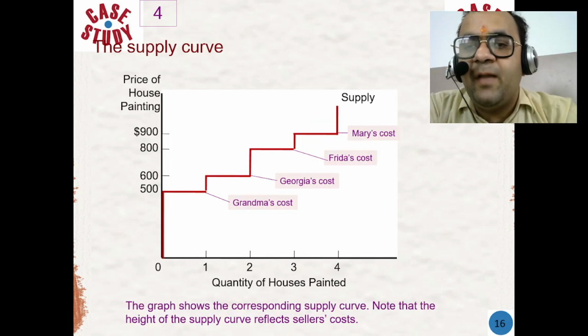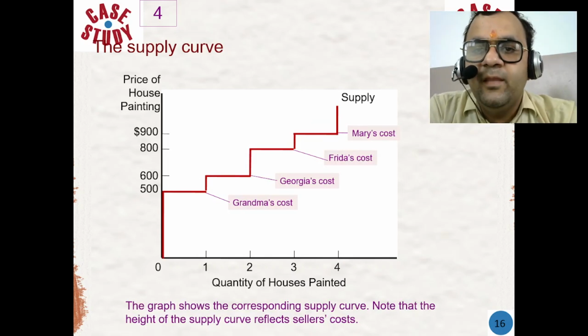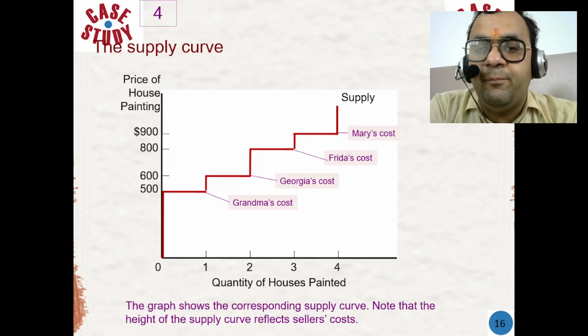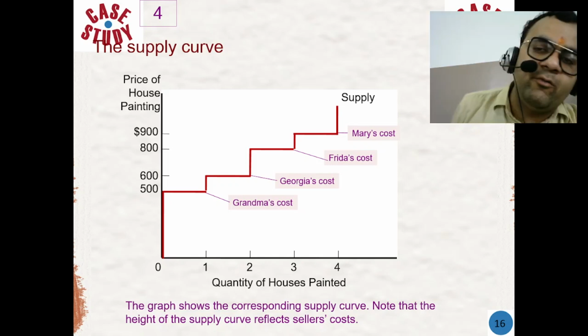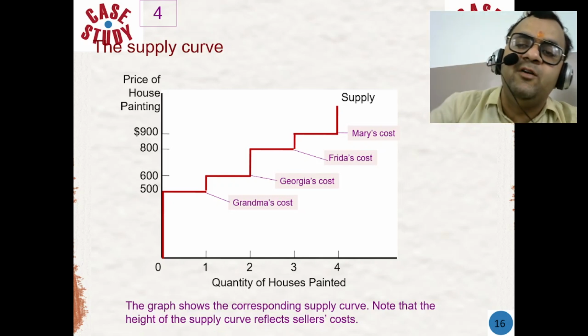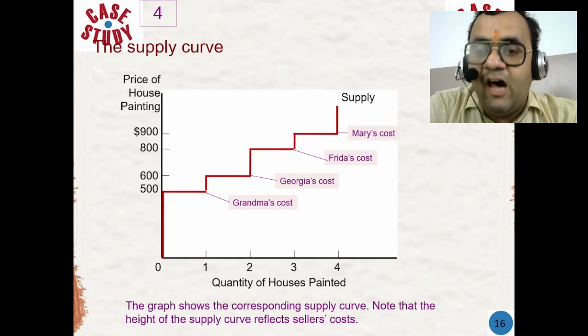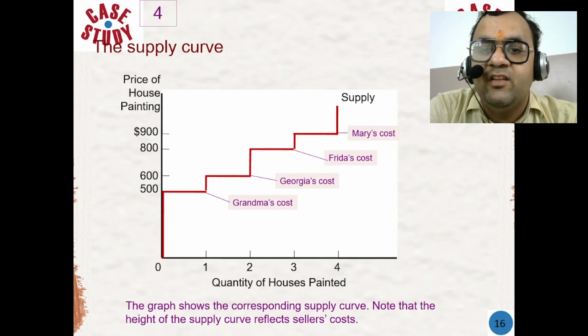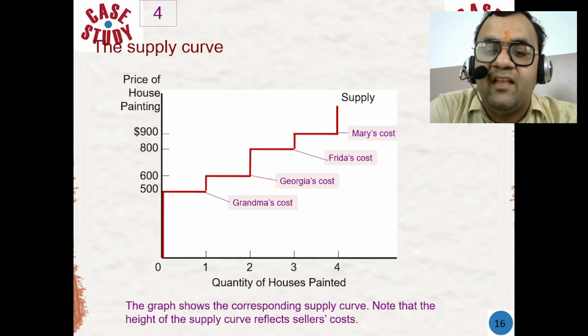Now we will study the supply curve. A supply curve is a graphical representation of the relationship between the price of a good or service and the quantity that producers are willing and able to supply. It shows how much of a product or service producers are willing to supply at different price levels. The supply curve typically slopes upward from left to right, which indicates that as the price increases, producers are willing to supply more. As the price decreases, producers are willing to supply less.